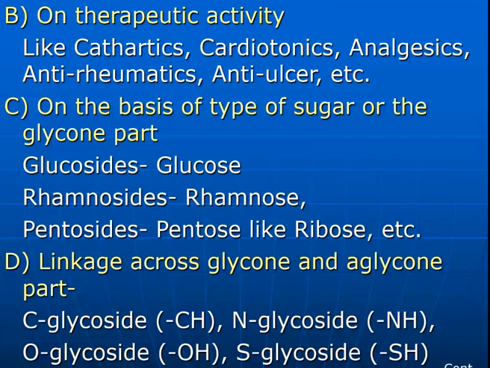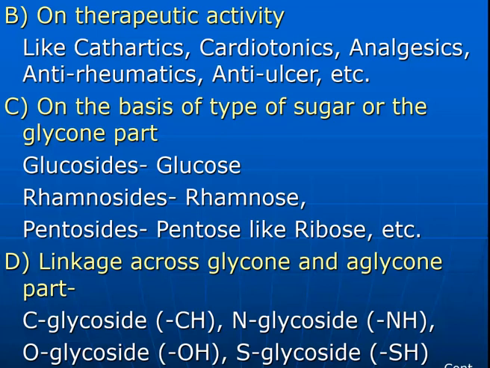Then on the basis of the type of the sugar or the glycon part. Previously we have seen the classification upon the aglycon moiety. Next is the classification upon the glycon moiety. If glucose is the glycon part, then it is called a glucoside. If rhamnose, it is called a rhamnoside. If pentose, then it is called a pentoside. So depending upon the glycon part which is attached to the aglycon part, the classification is done.